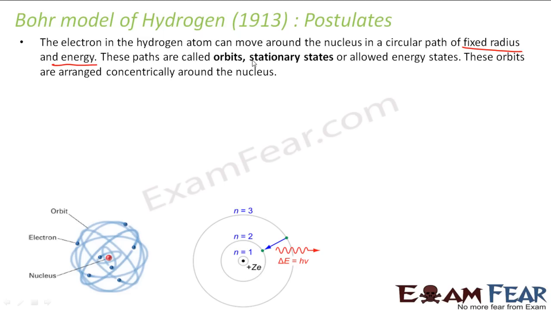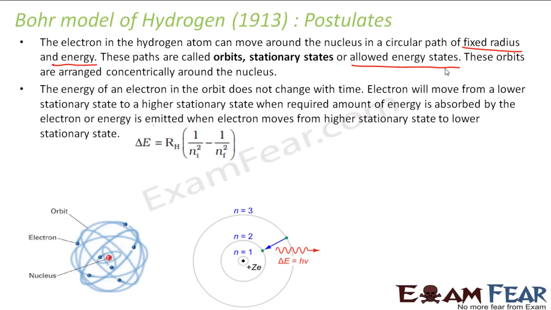So these paths are called orbits or stationary states or allowed energy states. That is where quantization came into picture, because Bohr told that it is not that electrons can move in just any circular path. There are certain allowed energy levels or certain allowed orbits on which the electrons can revolve. These orbits are arranged concentrically around the nucleus, right?